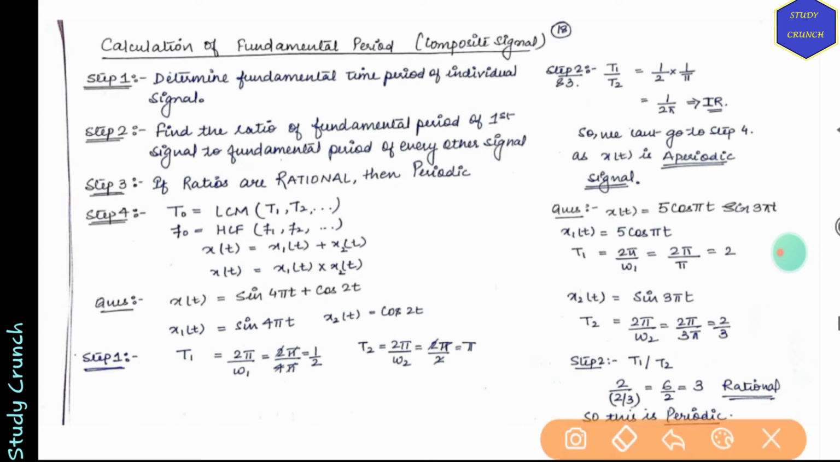So 2π by ω naught, we have T1 as half. Now cos 2t. So we have 2π by 2, which is equal to π.